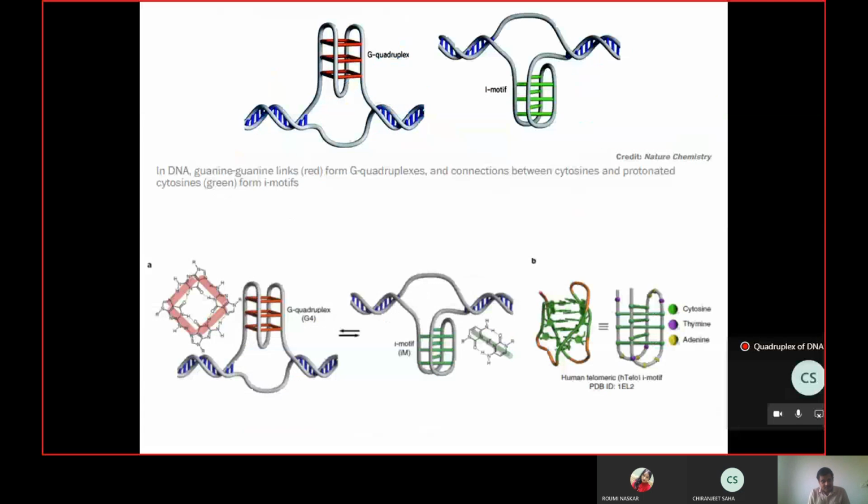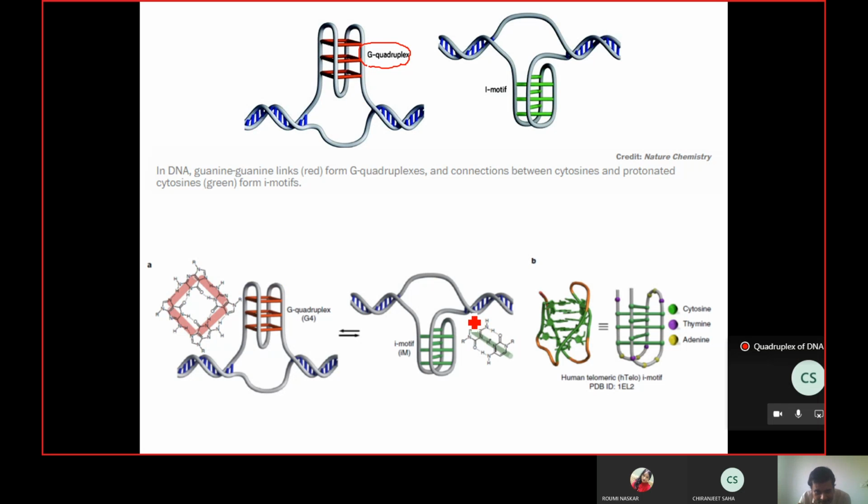So initially they proposed that there might be a chance of forming a C quadruplex, but in that quadruplex, the bonding pattern will not be the same as the G quadruplex, because C has no two surfaces for forming hydrogen bonds. It has just one surface.